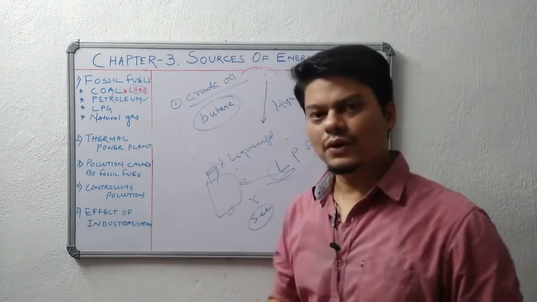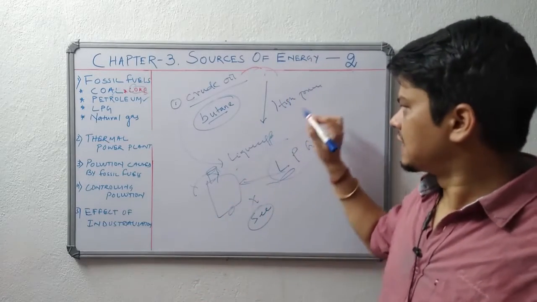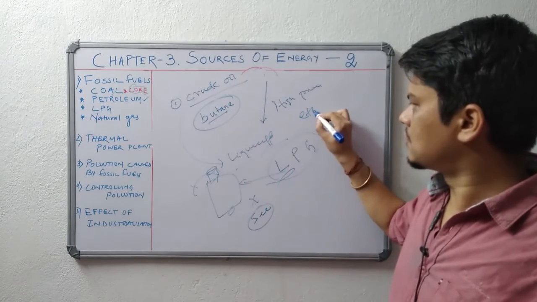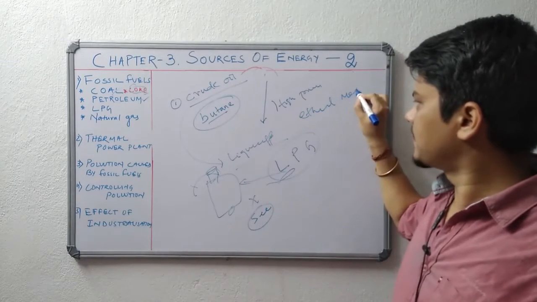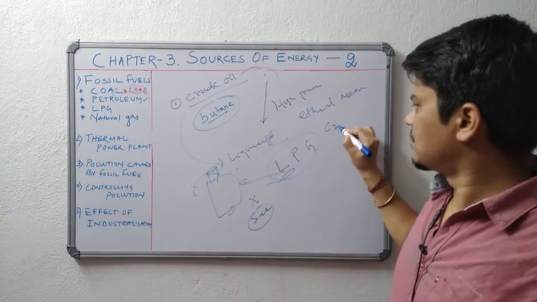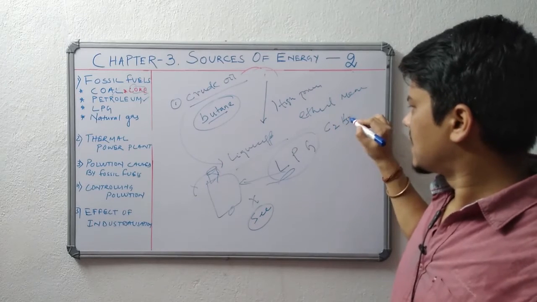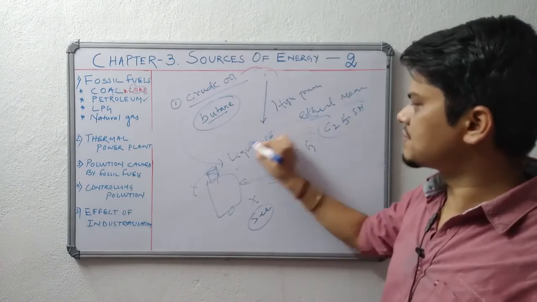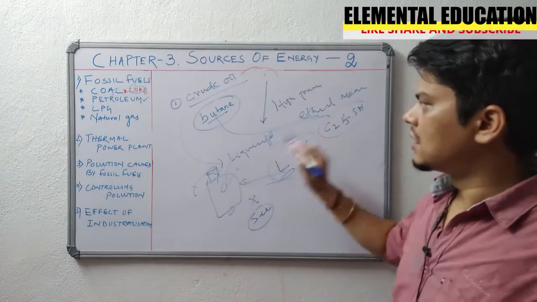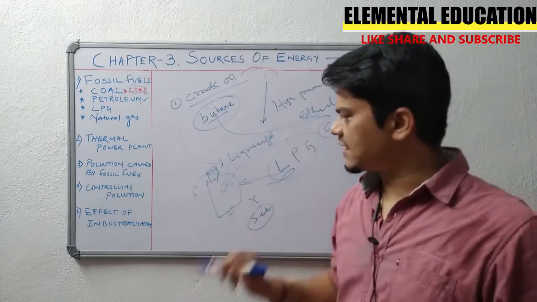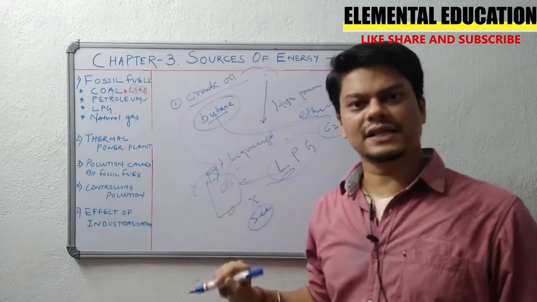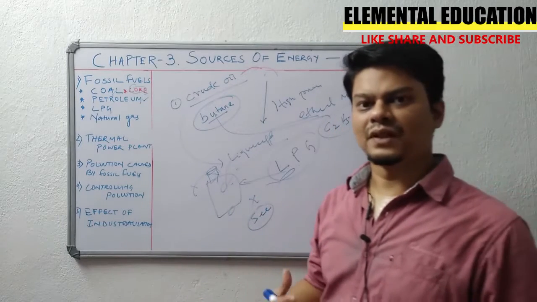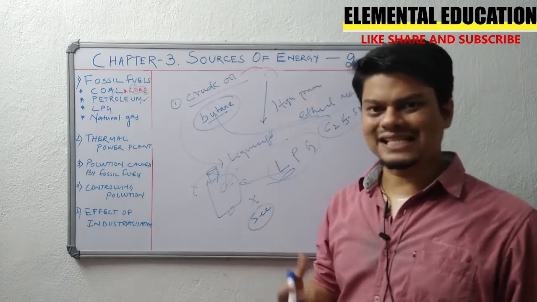So how will we know? Ethyl mercaptan, C2H5SH, is a compound that is mixed with butane in the LPG cylinder, so that whenever there is a leakage you can smell it.